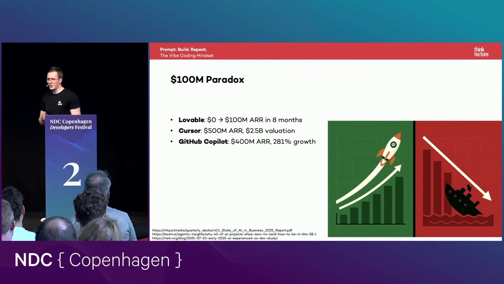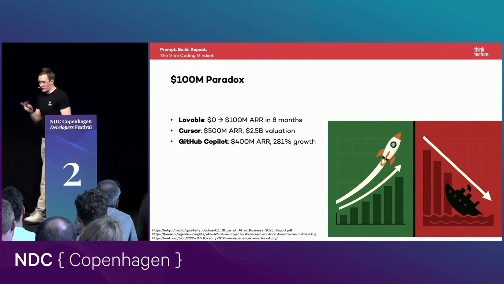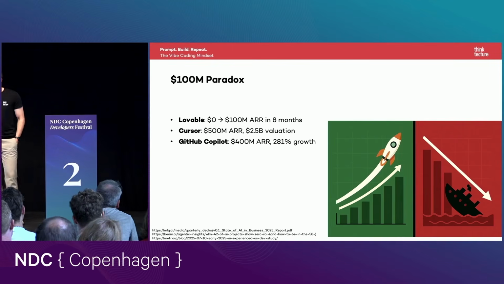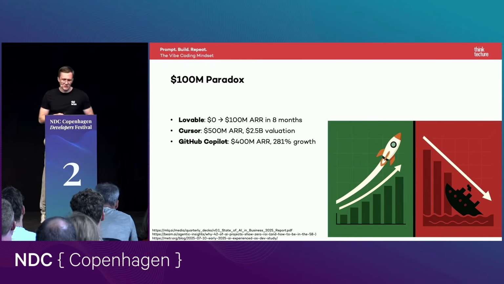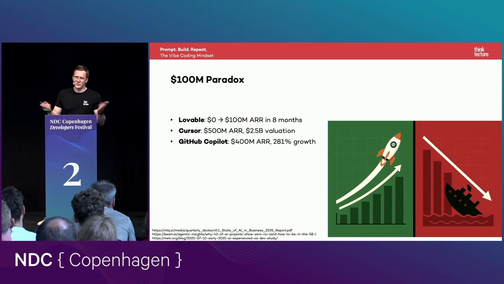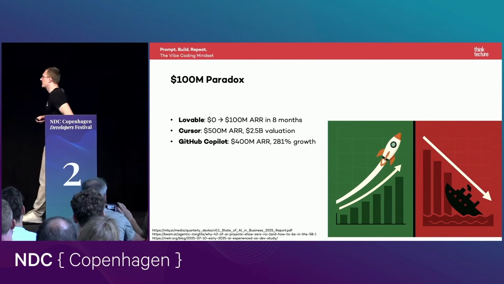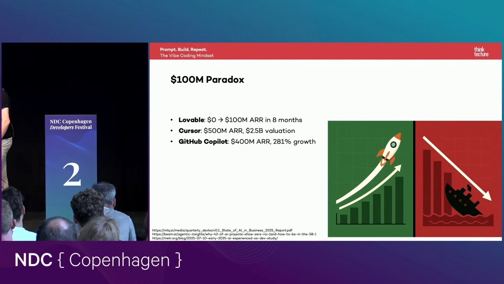For example, Lovable, which I showed you in the short live demo before, reached 100 million ARR in just 8 months. Cursor 500 million, GitHub Copilot 400 million. Okay, cool, so it looks like AI is here to help us.